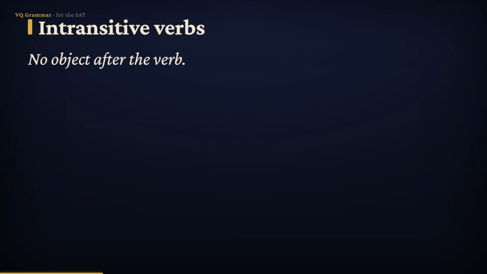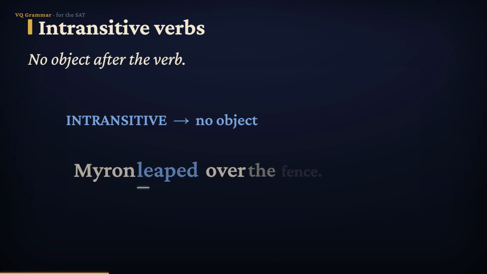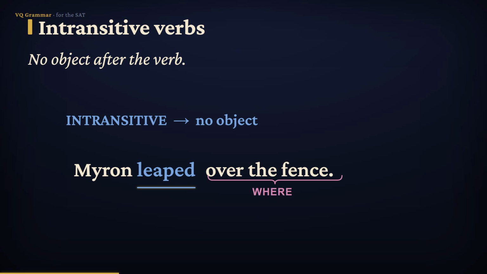But sometimes nothing answers what or whom. Then the verb is intransitive. Take, Myron leaped over the fence. Leaped what? Well, nothing. Over the fence tells us where he leaped, not what he leaped. No object, so leaped is intransitive. So the whole question comes down to this: after the verb, is there a what or a whom?